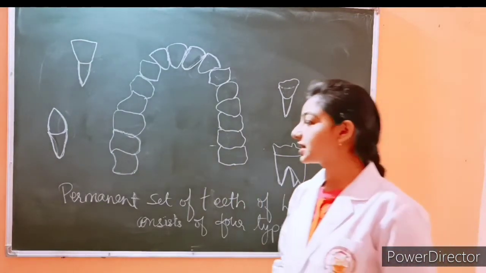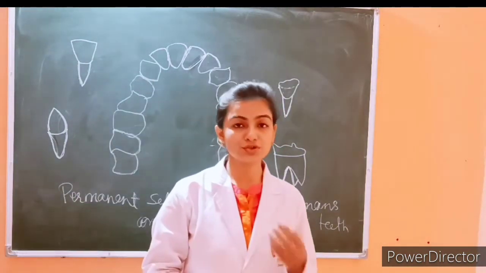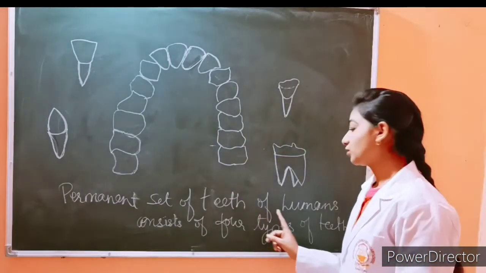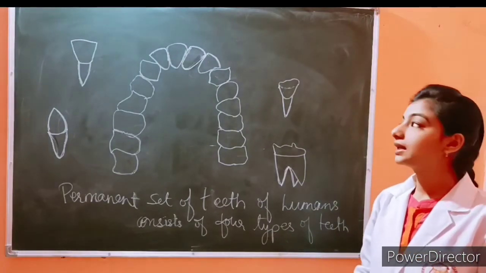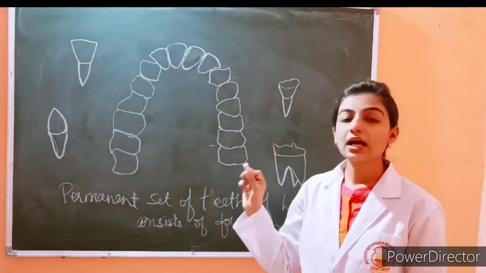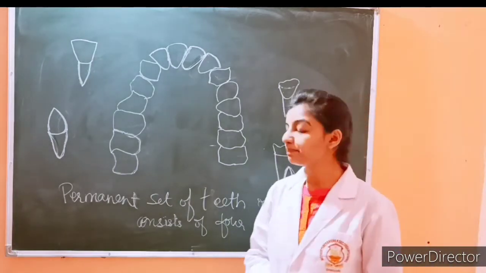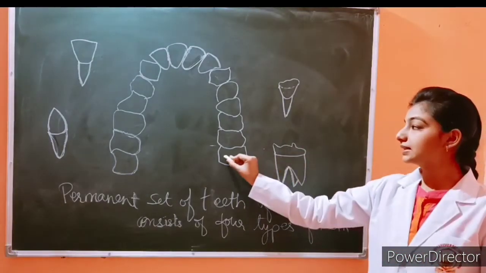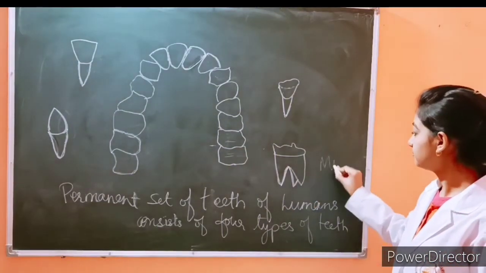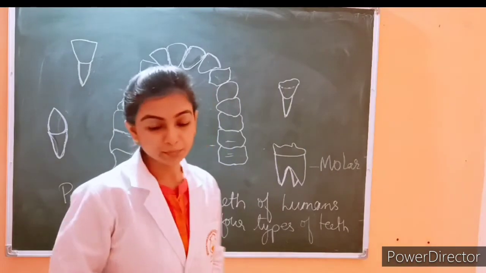So today in this session we will discuss how our teeth help in chewing and how many types of teeth we have. The permanent set of teeth of a human consists of 4 types of teeth. Now we will discuss how they work and what the main features of our teeth are. Here you can see that this type of teeth is called molar.